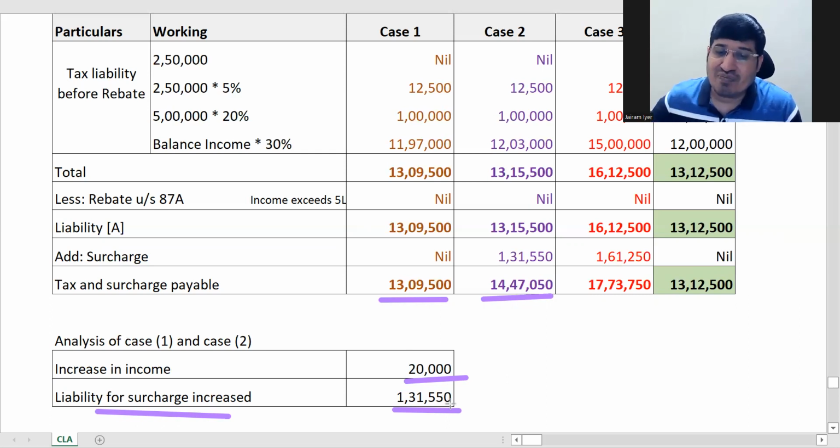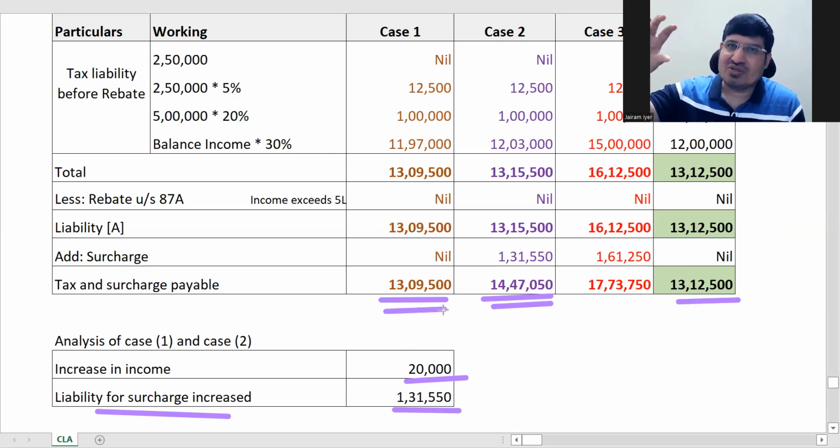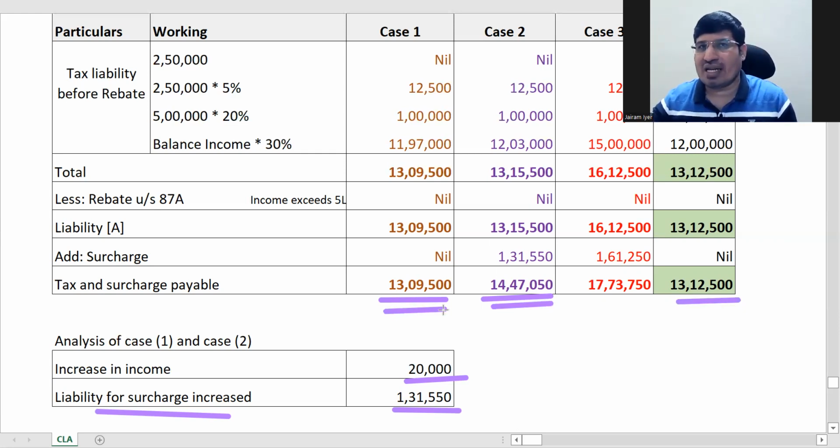Now to really compare this, we have to understand how much tax has increased just because of surcharge. For that, we have to compare with the threshold. The reason being, here it is 49,90,000, so the next 10,000 of income has tax before surcharge. So we will not be able to compare properly.